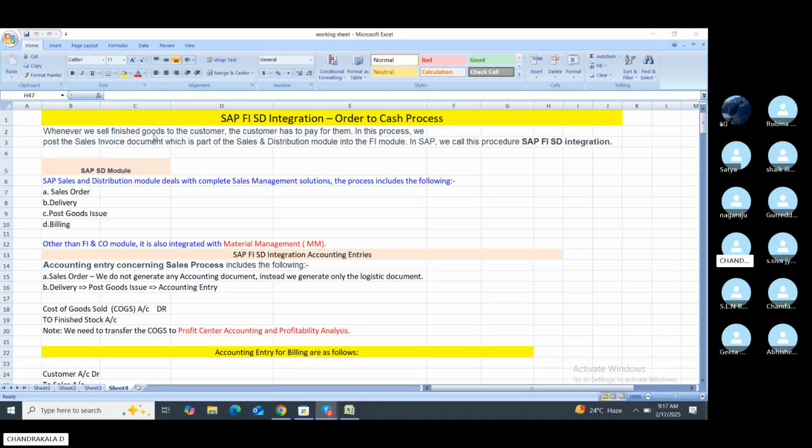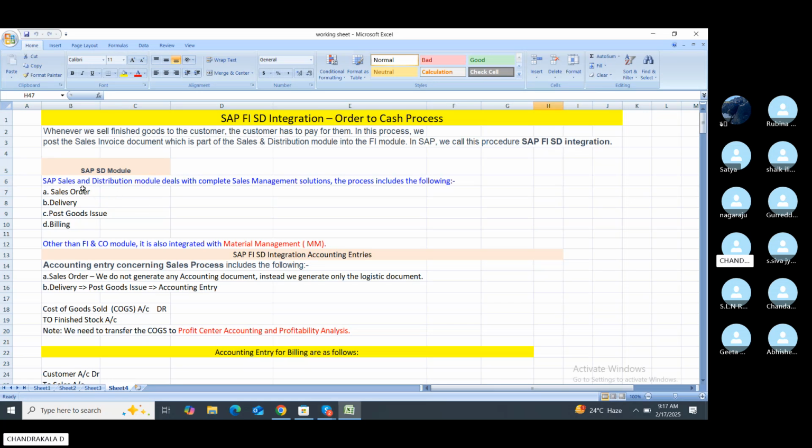Whenever we sell finished goods to the customer, the customer has to pay for them. In this process, we post the sales invoice document, which is part of the cost of goods sold, from the SD module into the FI module. In SAP this is called the SAP FI SD integration.